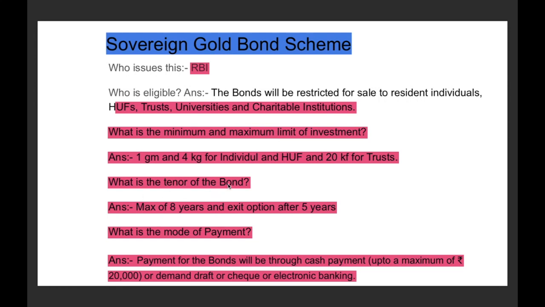Now, what is the tenure of the bond? The tenure of the bond is a maximum of 8 years, and there will be an exit option after 5 years. You can exit from the sovereign gold bond scheme, and you will get your payment up to 20,000 rupees in cash. But whenever the return is more than 20,000, then you will get it through a demand draft or a cheque or electronic banking. All the information which I am putting here, from here the UPSC may frame a direct question.